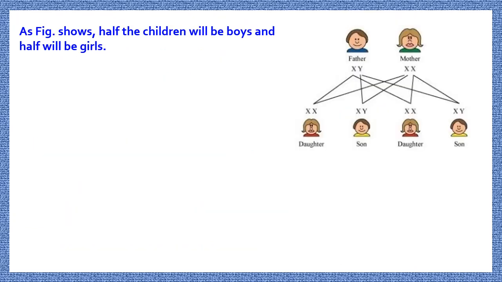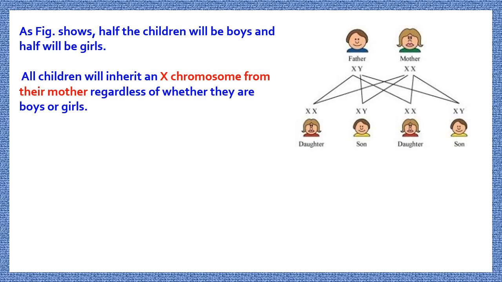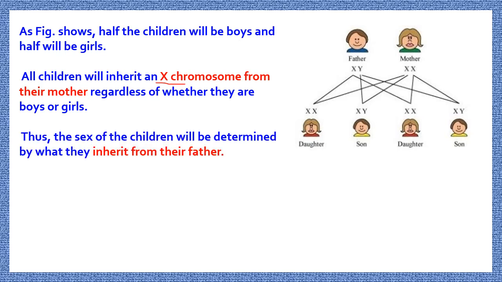Okay, half of the children will be boys and half of the children will be girls. All the children, whether they are boys or girls, will inherit an X chromosome from their mother. Okay? And the sex of the child will be determined by what they inherit from their father. If they inherit X, then the child will be a girl. And if they inherit Y, then the child will be a boy.